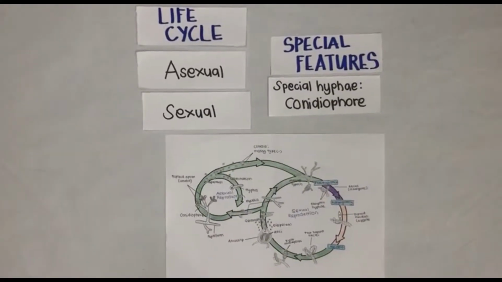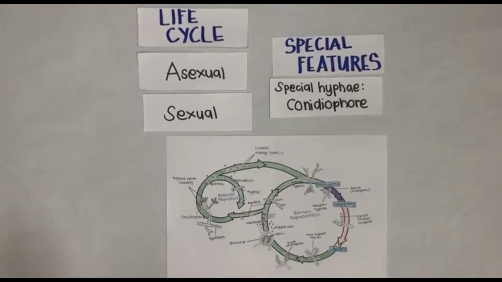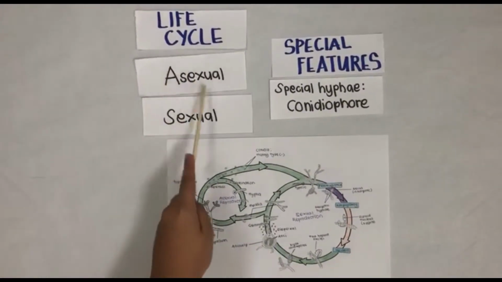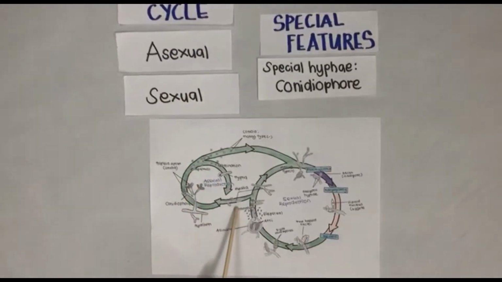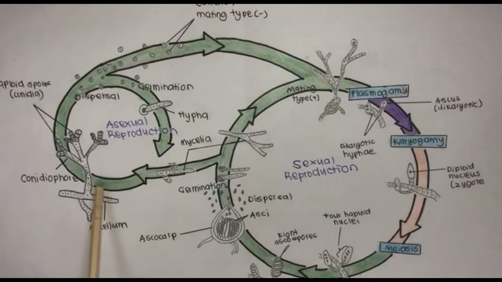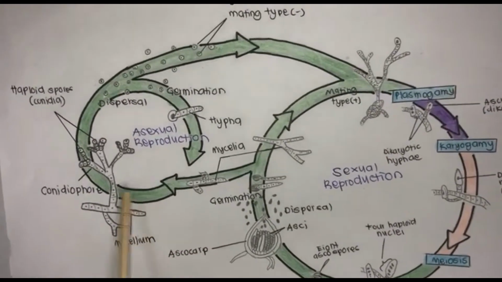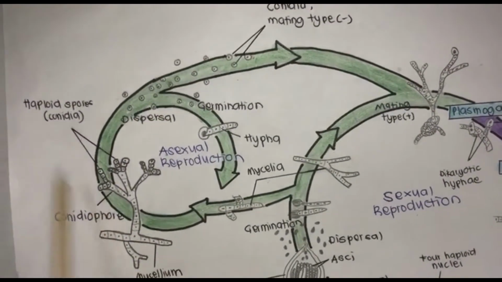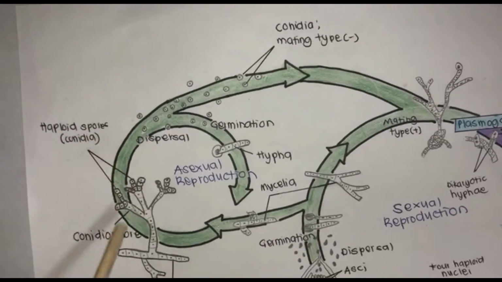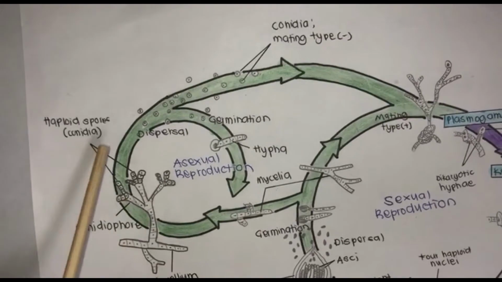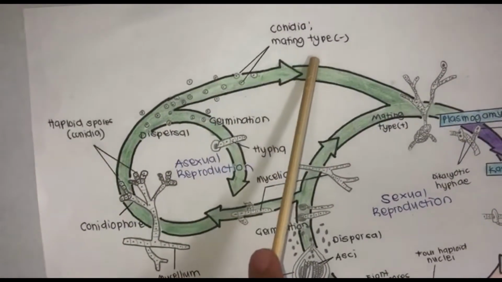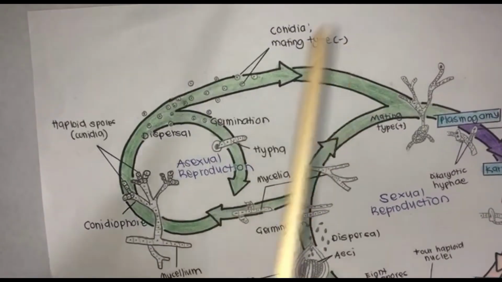Okay, this is the life cycle of Ascomycota. So we start with the life cycle of asexual reproduction. Asexual start with the mycelia. Mycelia, which is the mycelium, contain conidiophore. Conidiophore is a special hyphae that contain haploid spore, conidia. It will undergo dispersion, will disperse the spore and produce conidia mating type negative.